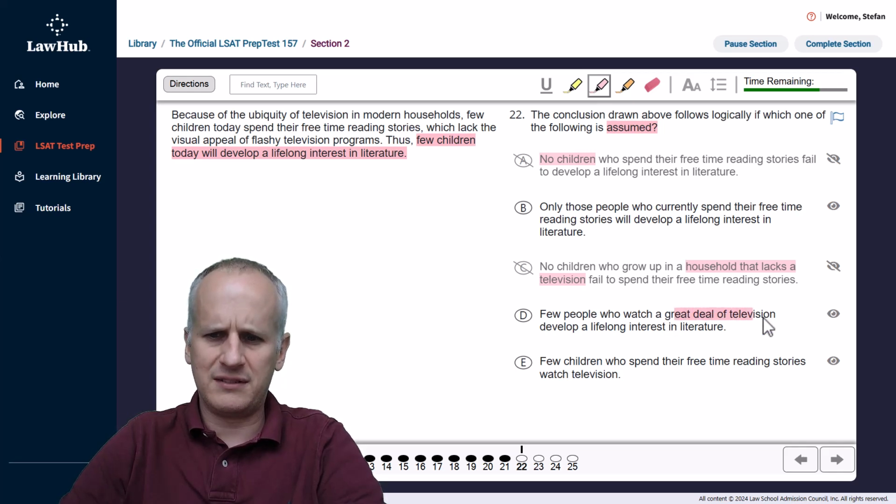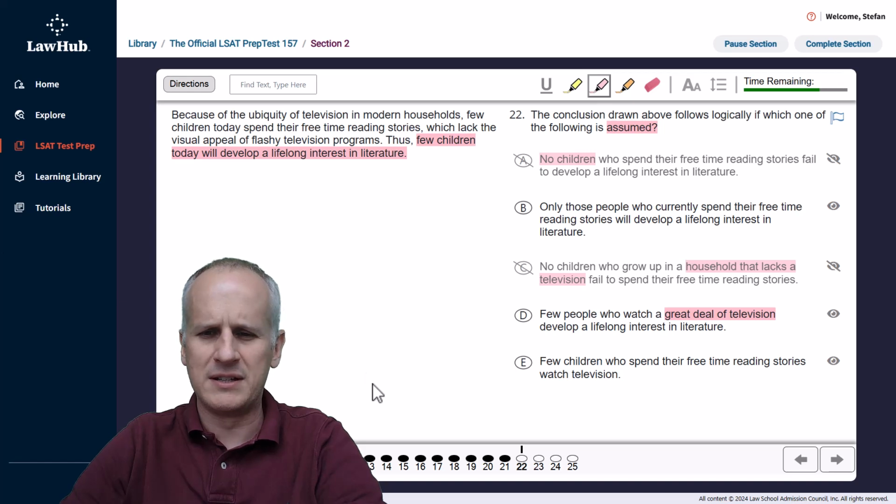Then choice D, few people who watch a great deal of television. Okay, a great deal of television. It says that television is in modern households or everywhere, if you know what the word ubiquity means, but it doesn't say that those people within these households watch a great deal of television. It just says that they don't read ultimately, or at least few of the children do. So we can eliminate choice D as needing additional information to definitively relate it to the conclusion.